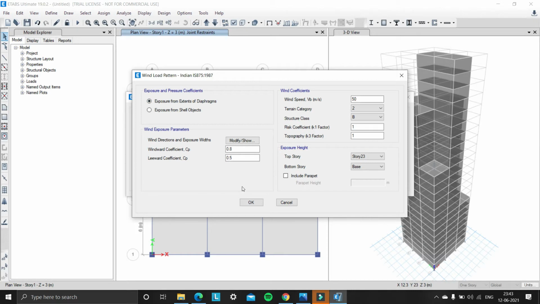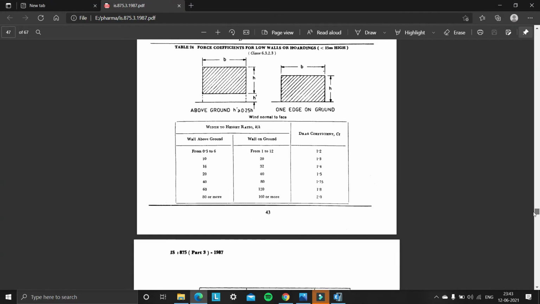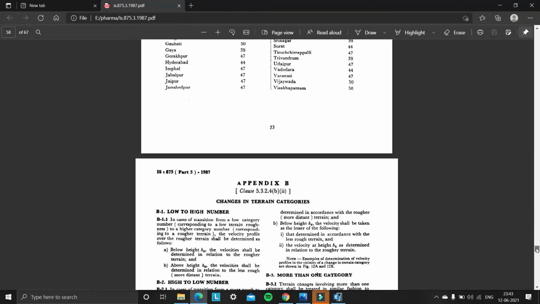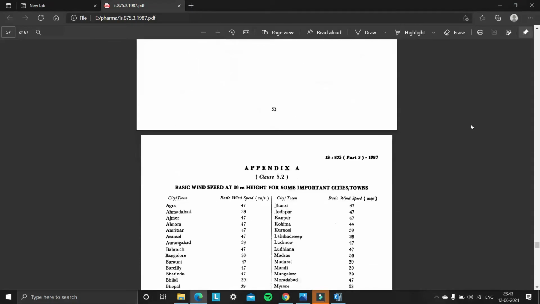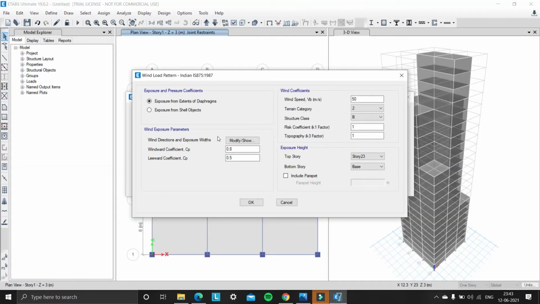Okay. So there is no need to change the exposure and pressure coefficients and wind exposure parameters. Now coming to wind coefficients, we need to find the basic wind speed in Bangalore. Further, we're going to use IS 875-2000. So open IS 875 and go into appendix, opening appendix A. From appendix A, we can find the basic wind speed in Bangalore is 33 meters per second. So change that to 33.